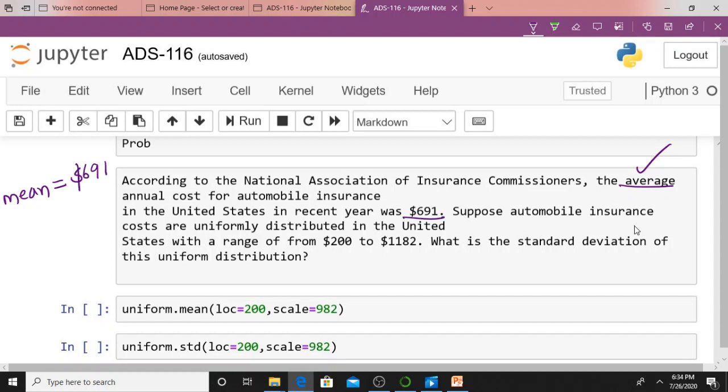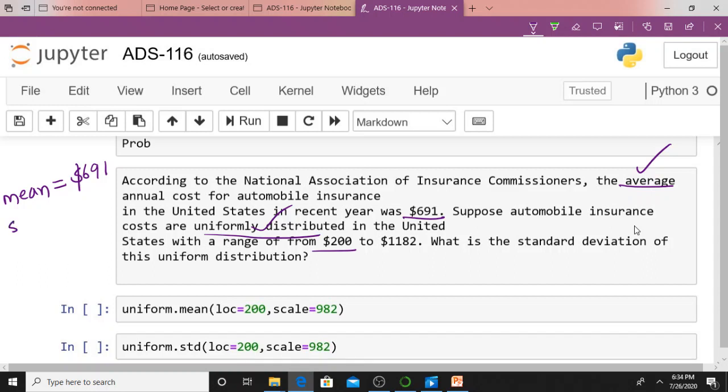Suppose automobile insurance costs are uniformly distributed in the United States with a range from $200. This is the starting value.